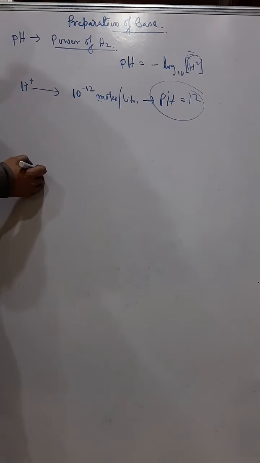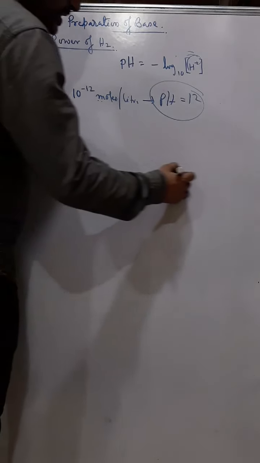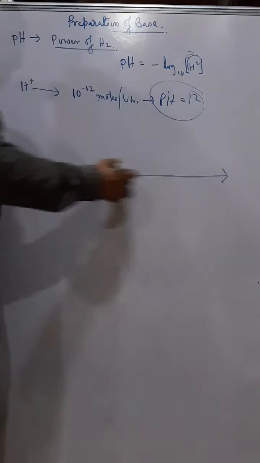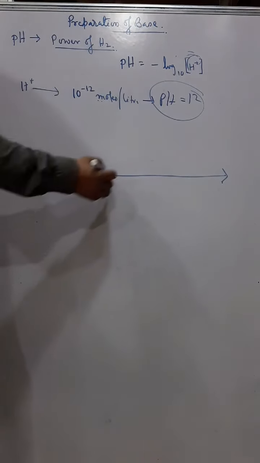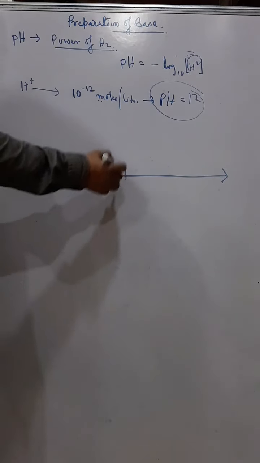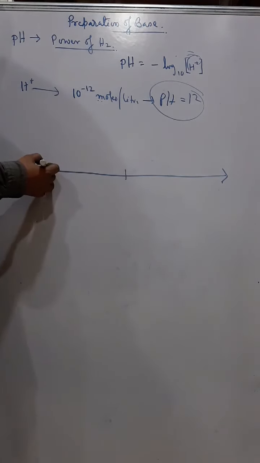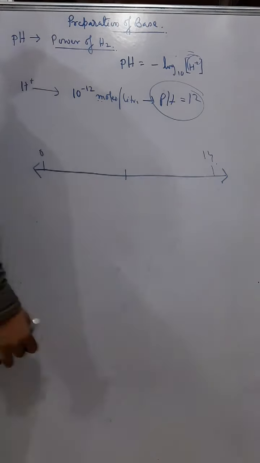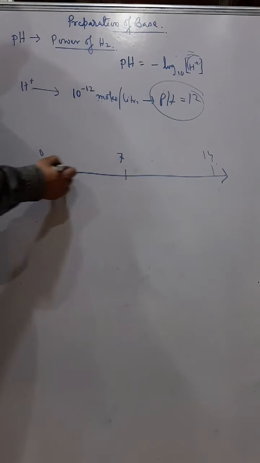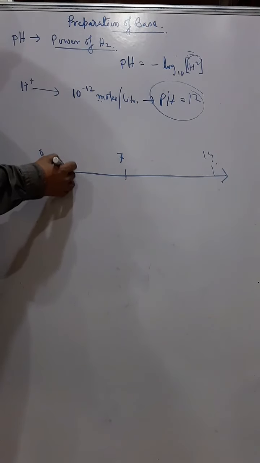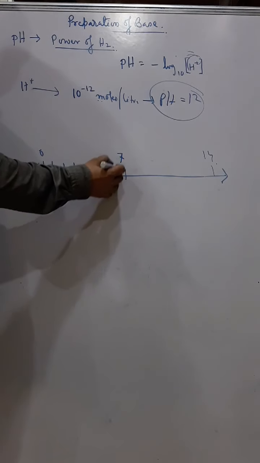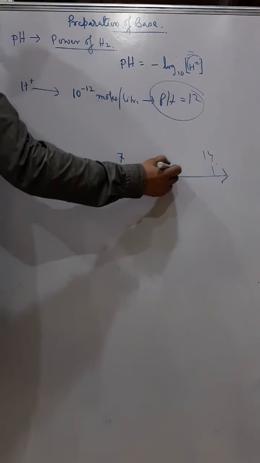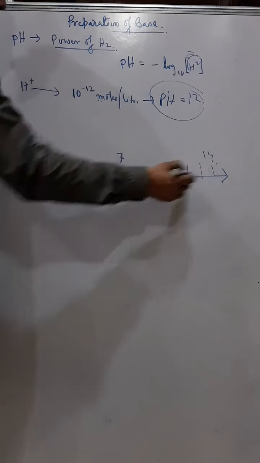And generally we represent compounds with pH values, and the pH scale in fact is between 0 to 14. This is 7, and then you have 1, 2, 3, 4, 5, 6 and 7, then 8, 9, 10, 11, 12, 13 and 14.